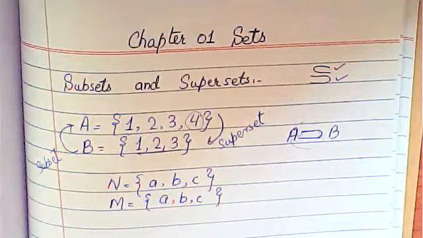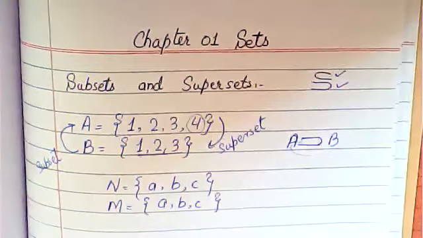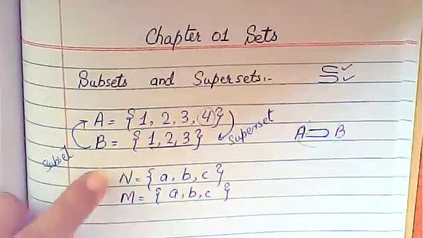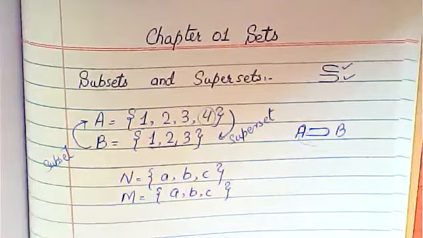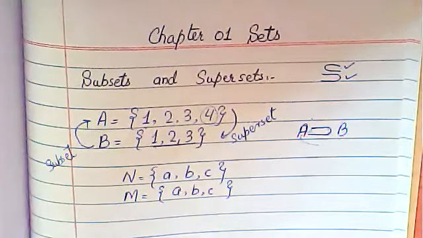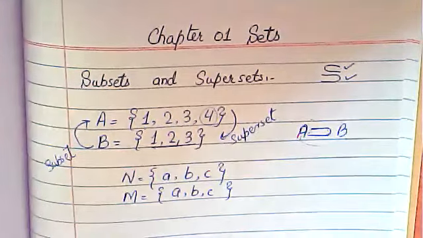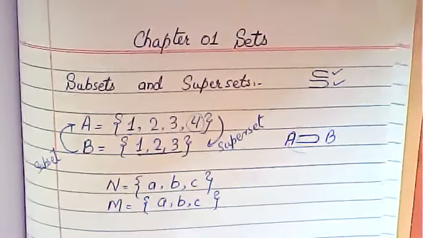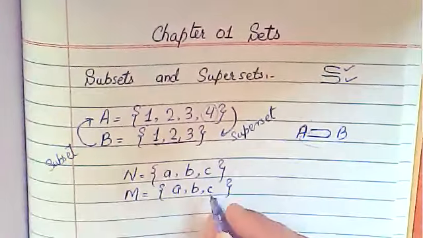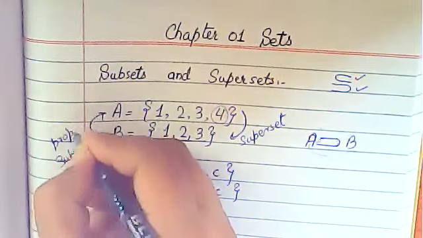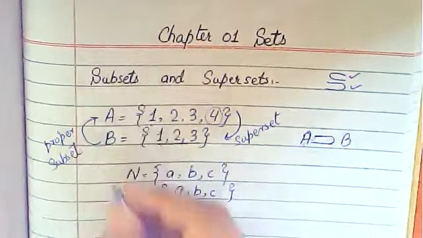Both are subsets, both are the same, right? So in this case you will say that both of them are subsets of each other as well as supersets, because for subset and superset we have a definition. Every element of set A is present in set B, and every element of set B is present in set A. So we will say that this is a subset. Okay. Now this is basically a proper subset.